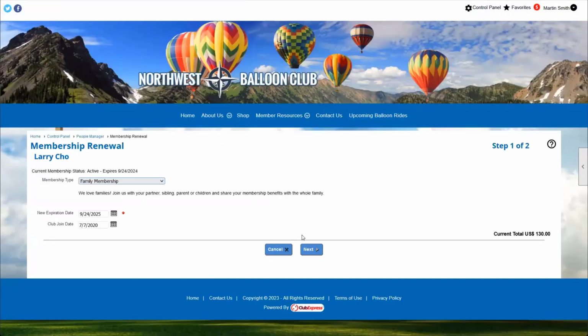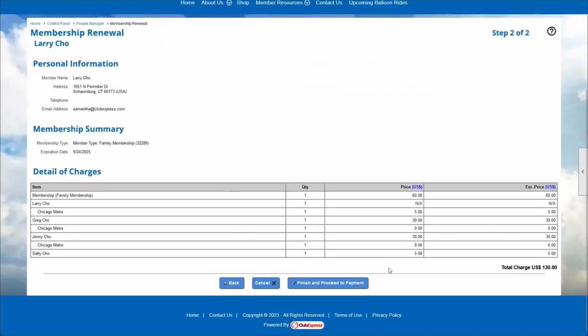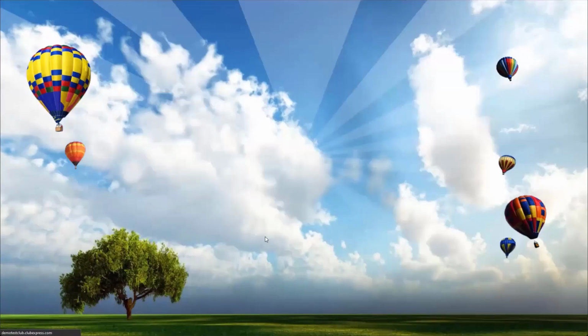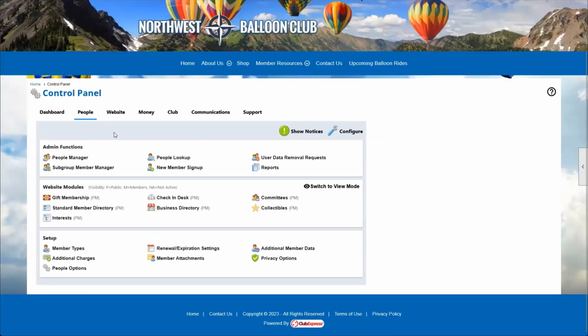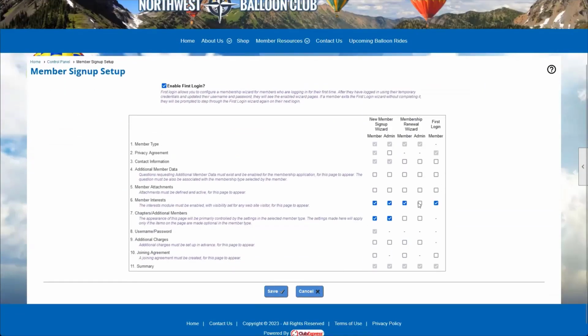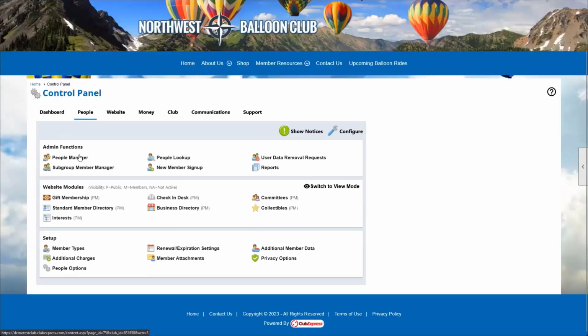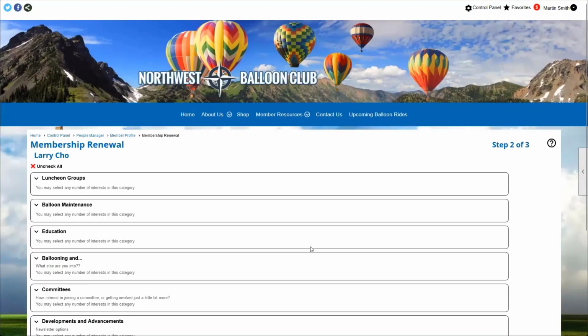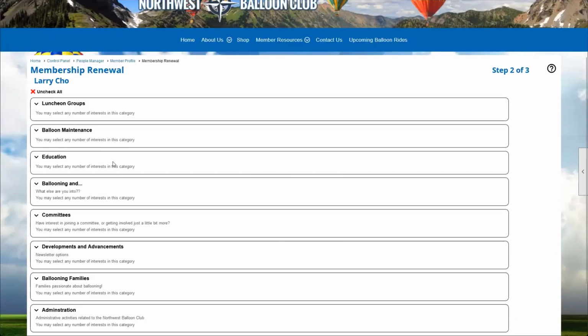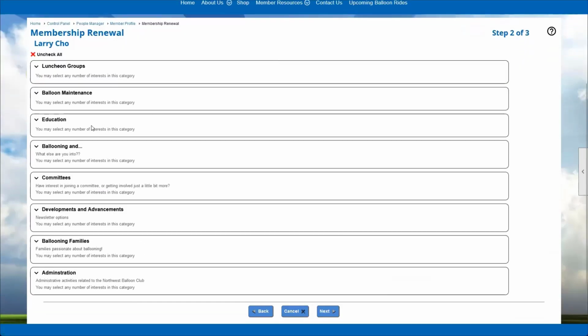So let's take a look at what that renewal process looks like. We will still select a family membership. I'm really interested in seeing where that interest screen comes up. So let's, I turned something off that I meant to leave on. If we go to our control panel, I turned off the option for admins. I want to see that as an admin for example purposes. So now if I renew Larry Cho, now we see the options for interests, my bad. So this is what the interest screen will look like whenever a member is renewing their membership or when a member is joining. We'll see all the different categories here. And this is that accordion option we were selecting in the choices before.